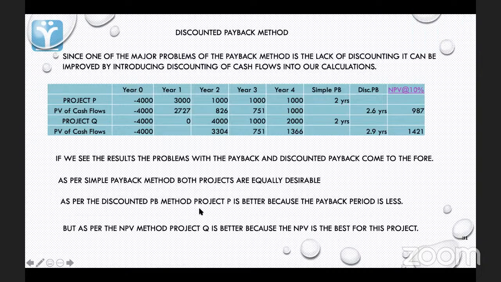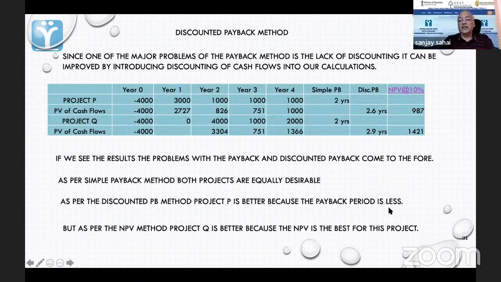As per the discounted payback method, project P is better because the payback period is less. This is the problem. But as per the NPV method, project Q is better because the NPV is the best for this project. So you can see, in this one chart, what the problems are with simple payback, discounted payback, and how NPV ultimately remains the best one.